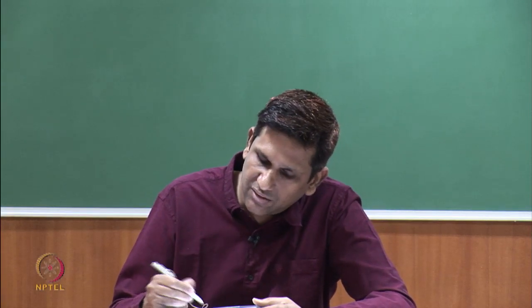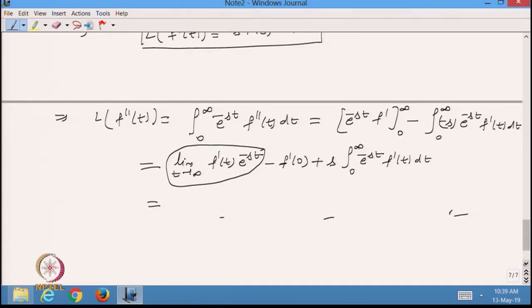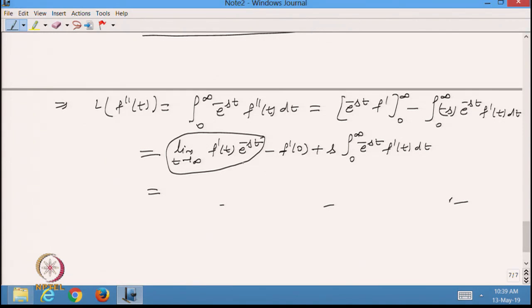So, we should be able to take the Laplace transformation, minus putting the value 0 here. So, it will be f dash 0, and then plus s, and then I am taking the Laplace transformation of e raised to power minus st f dash t dt. This factor will again go to 0 because our exponential e raised to power minus st is going much faster than the function f dash t. So, this will be 0.